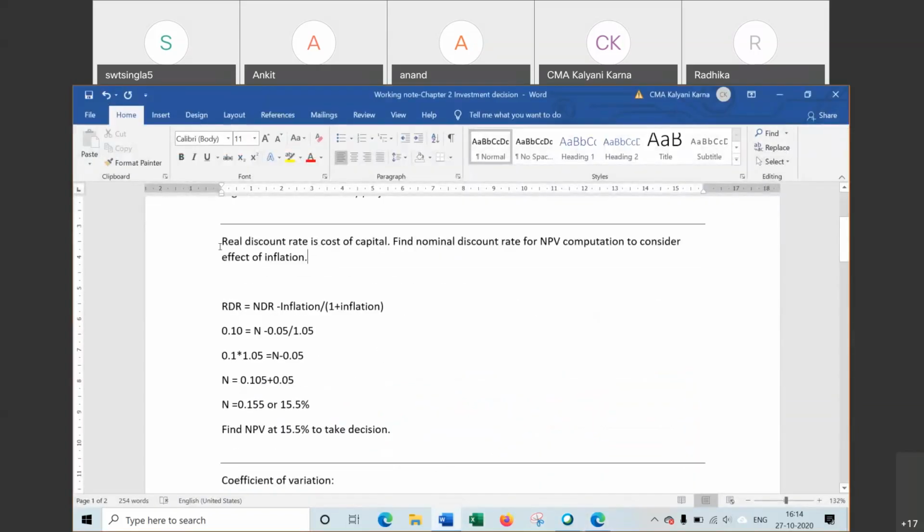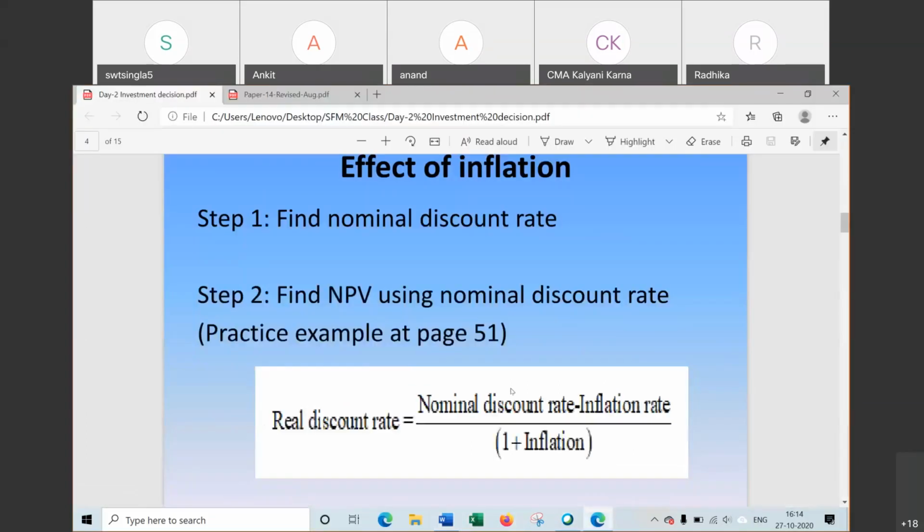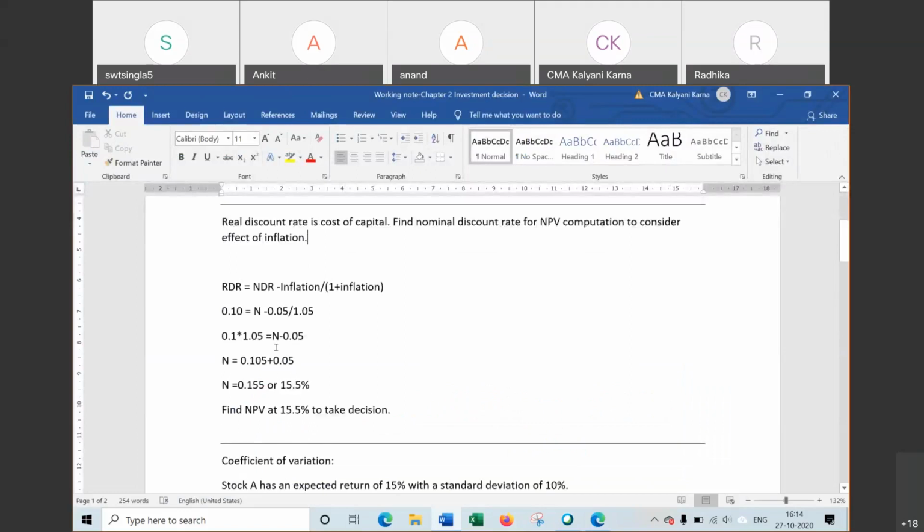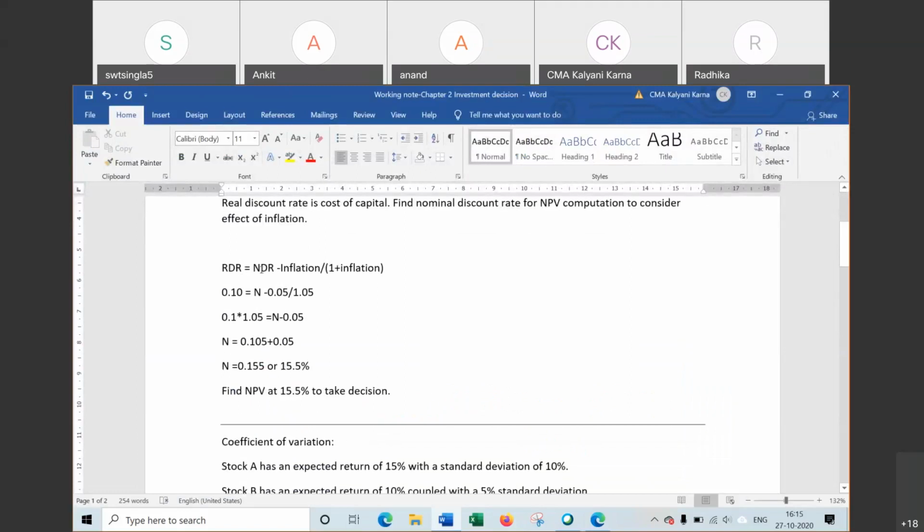This is the question. Here RDR, that is real discount rate, is what? 10%. Inflation is what? 5%. So the formula is: real discount rate is nominal minus inflation divided by 1 plus inflation. So real is nominal discount rate minus inflation divided by 1 plus inflation.